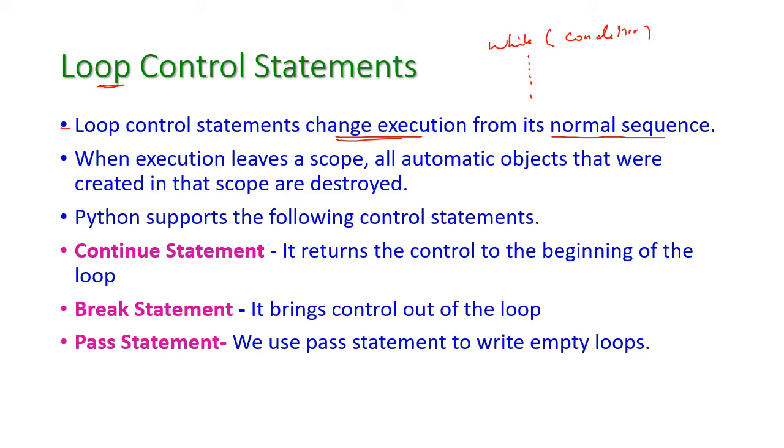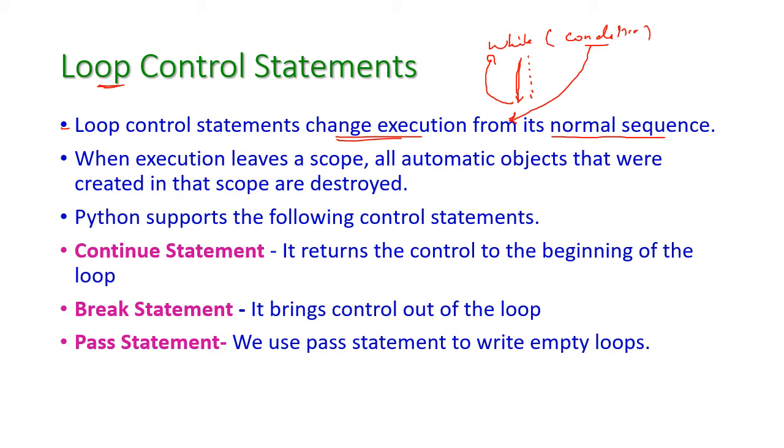All the statements will be executed sequentially. After that again it will test the condition. If the condition is true, again these statements will be executed. If the condition is false, then it will skip all the statements and come to the next statement after this while loop.